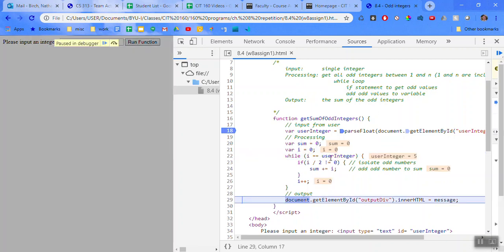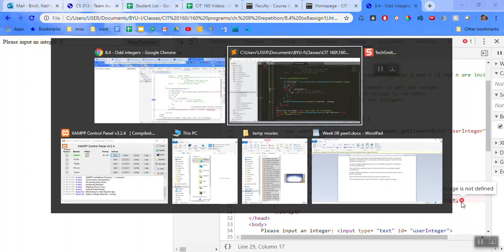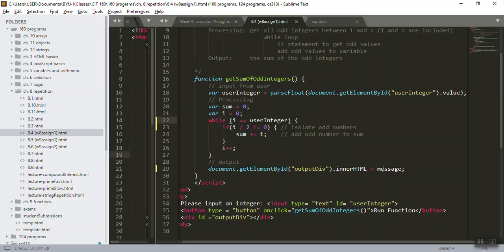Okay, and so it looks like it jumped all the way to the bottom, and I need to put a breakpoint in here to see what happened. Okay, oh, we got an error here. Message is not defined. So looks like I don't have a variable named message. I need to type in sum right there. So I'll display the sum.